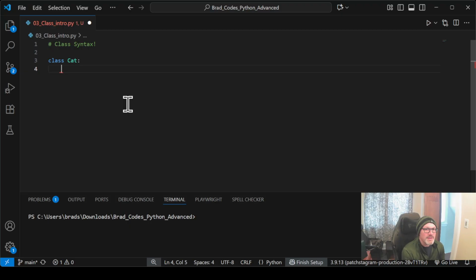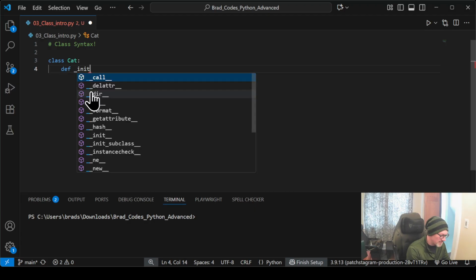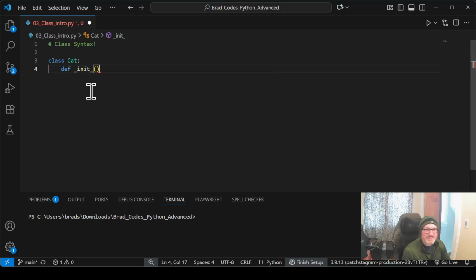Now, the first method you're almost always going to want is called a constructor method. We define our methods with def, the same thing as functions. Python knows that we are using def inside a class block. So again, it knows it's a method. This is a very special method. And this again is our constructor. So a dunder or double underscore init.